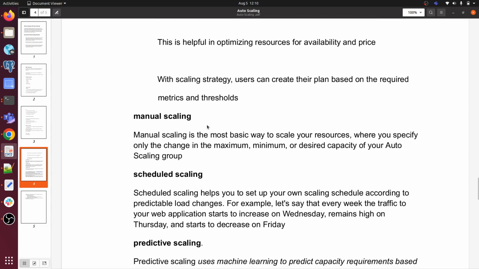Manual scaling. Manual scaling is the most basic way to scale your resources, where you specify only the change in the maximum, minimum, or desired capacity of the Auto Scaling group.